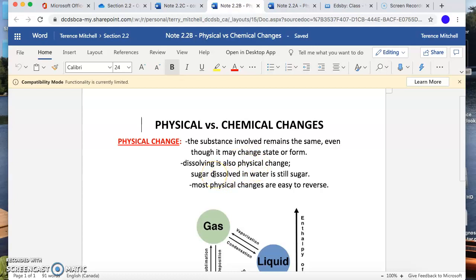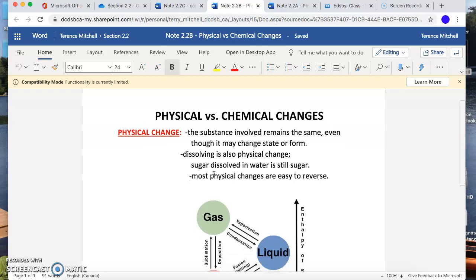If I put sugar into water and I stir, nothing happens. I don't get anything new. What we have is sugary water. The sugar is in there and it's still sugar. The water is in there, it's still water. So that's a physical change. A physical change is anytime you don't get something new. You don't get new paper, anything new when you rip something. You don't get anything new when you put sugar in water.